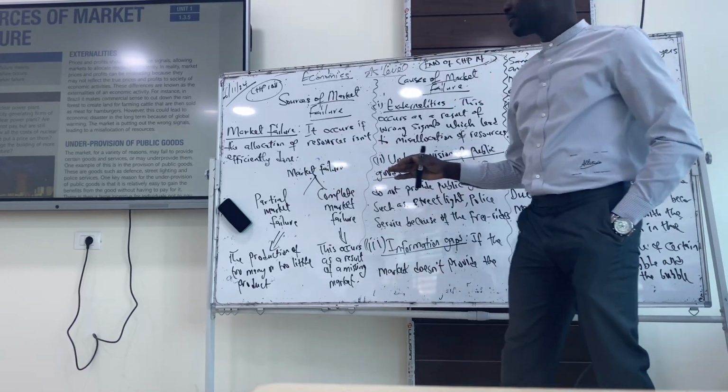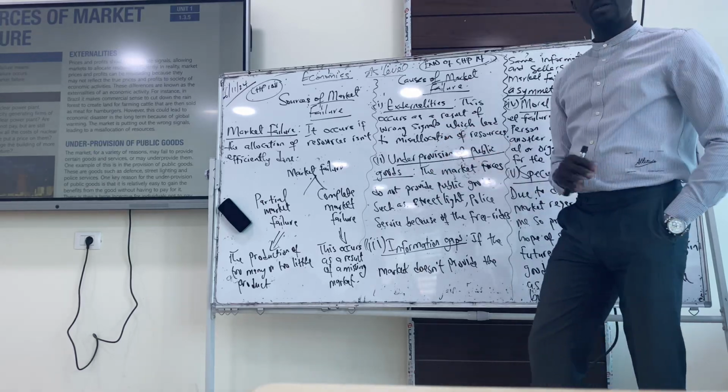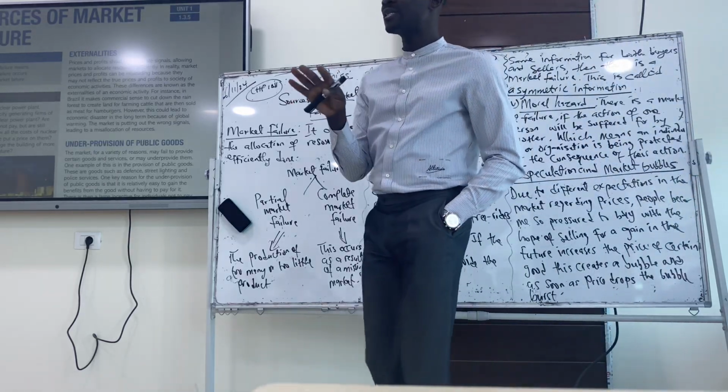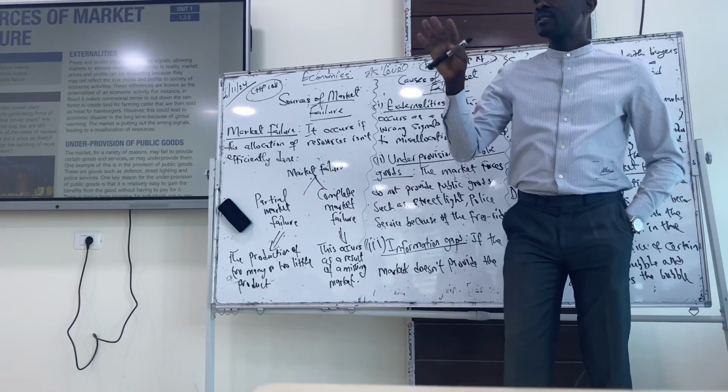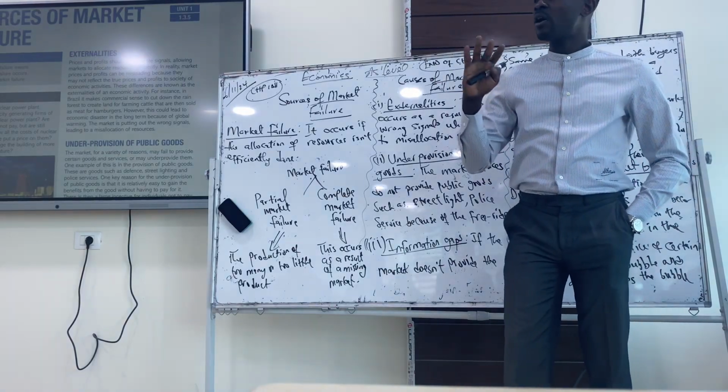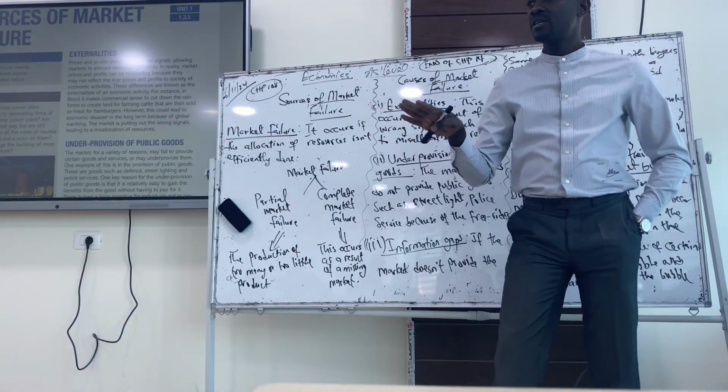Is it clear? The second one, under-provision of public goods. Public goods are goods that are non-excludable and non-rivalrous. It means your consumption